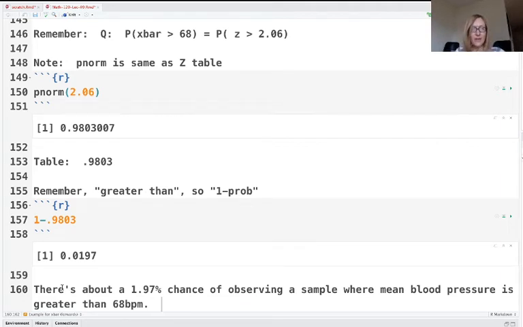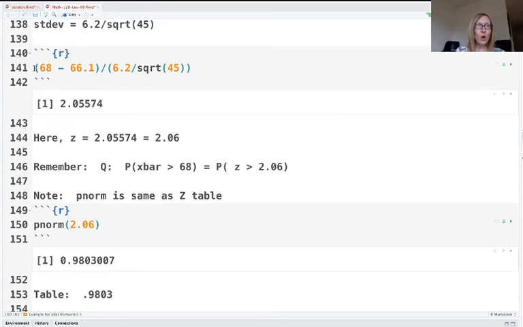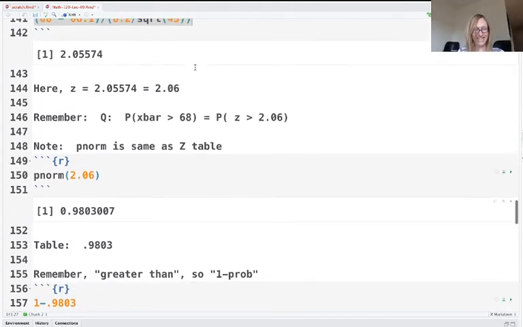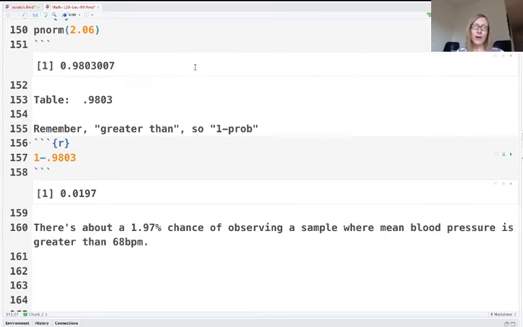That might seem like a lot at first, but once you get the hang of these problems, they all kind of work the same. You'll get your x bar, you know what mu is, you know what sigma is, and you know what n is. Those 4 numbers right here are the only ones that actually matter. Stick them in, get the z-score, look it up on the table, and poof, there you go. Okay, cool. So that was a forwards problem.